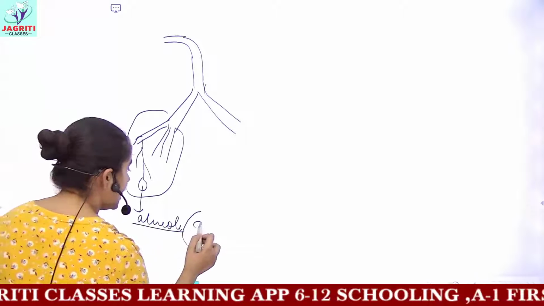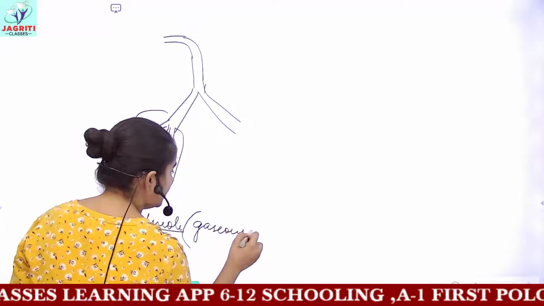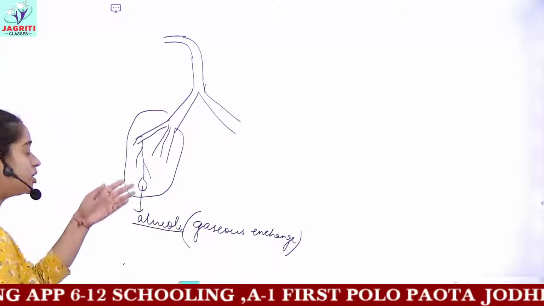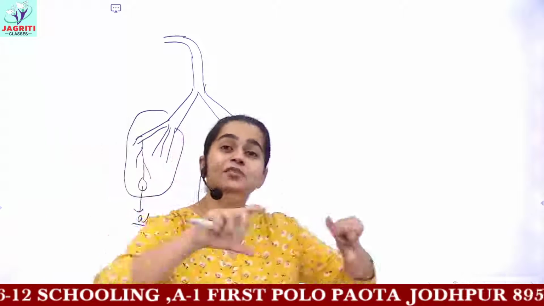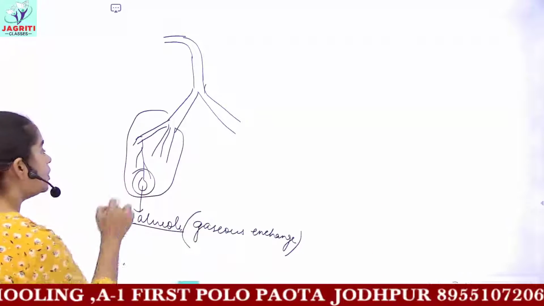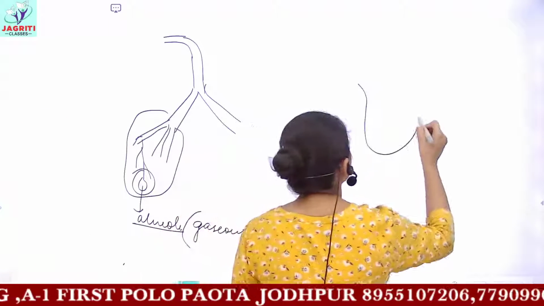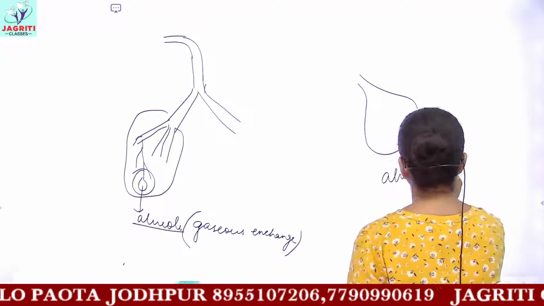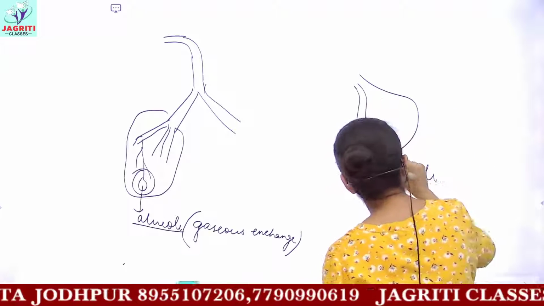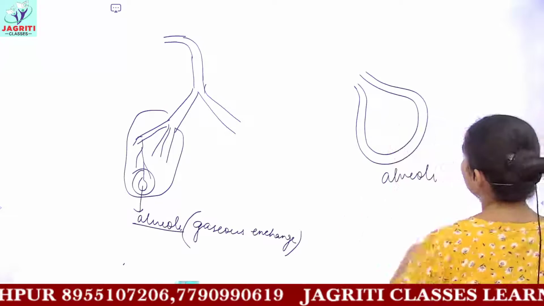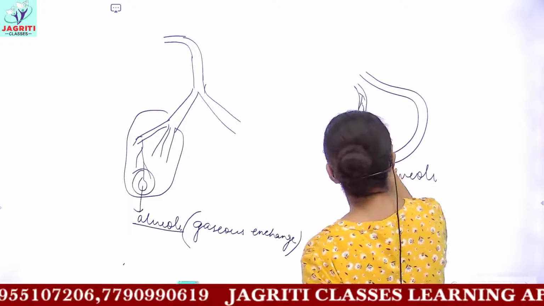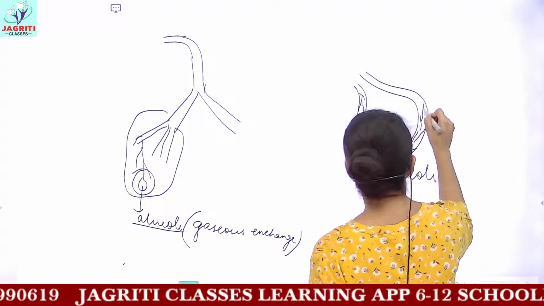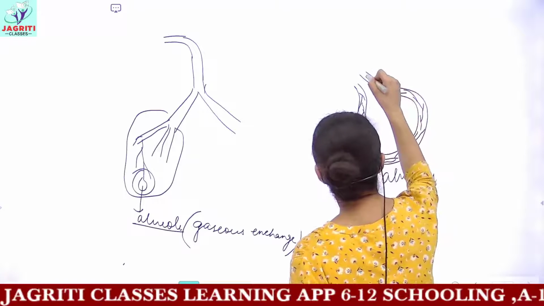And we said that alveoli is the important part where gaseous exchange, that is exchange between oxygen and CO2, takes place. And it is mentioned in your books that alveoli is lined with blood vessels. So let's take an account of this alveoli also. Let's suppose I draw a large structure, this is your alveoli, and on its outer membrane, on the boundary or outer region of the alveoli, you have a network of blood vessels present.